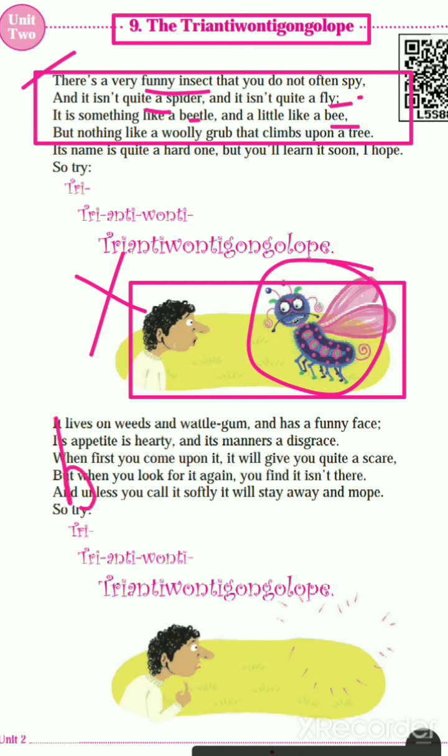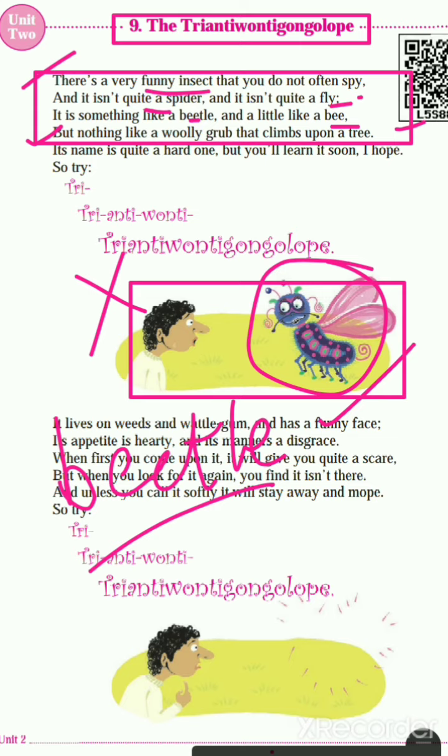Beetle, B-E-E-T-L-E, is one type of insect that is black in color, rough in skin, and has wings to fly. That's called a beetle. And a little like a bee, you can see it, honey bee. It's not looking like a spider and a fly, but something like a beetle and bee.